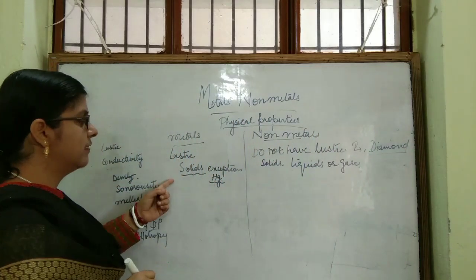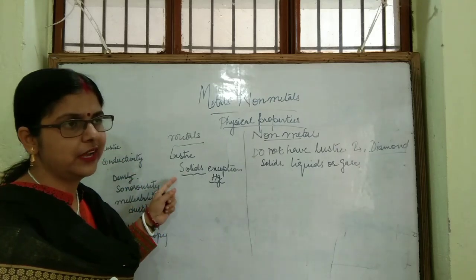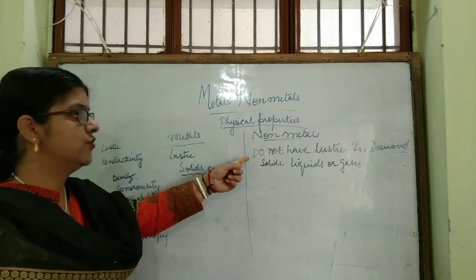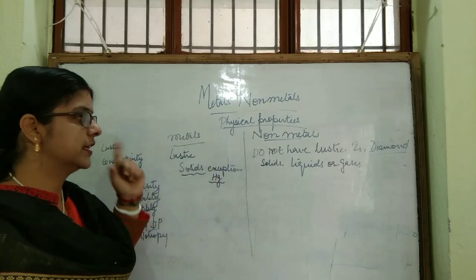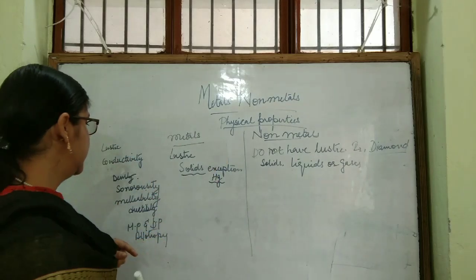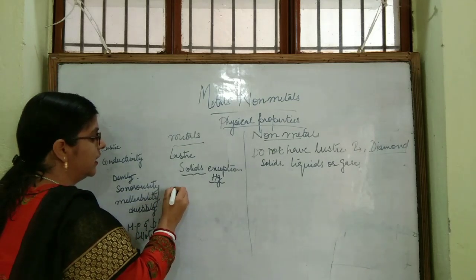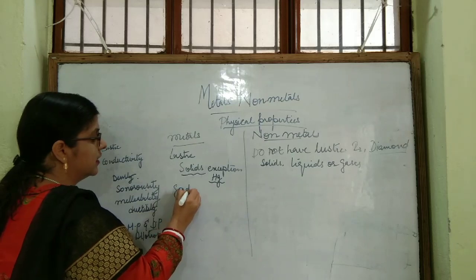Okay. So 2 points are discussed. Metals have luster and exist generally in solid state. Non-metals do not have luster and exist as solid, liquid or gases. Next is conductivity. Metals are generally good conductors.